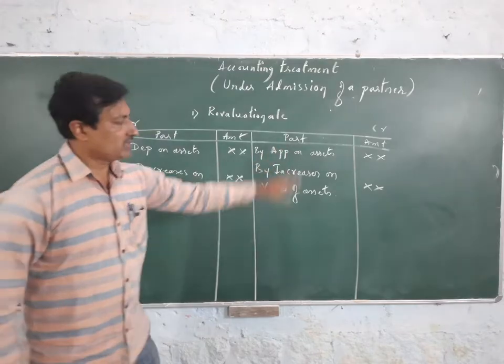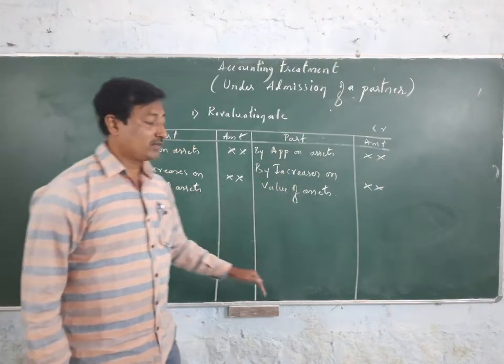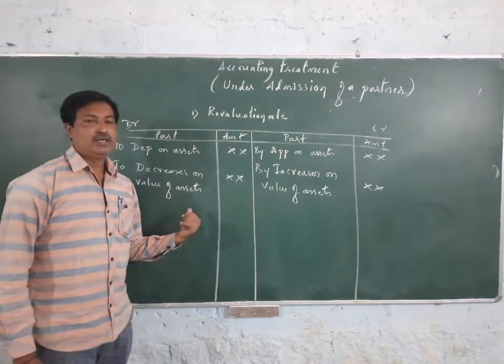The profits on the assets you should record on the credit side. The losses on the assets you should record on the debit side.